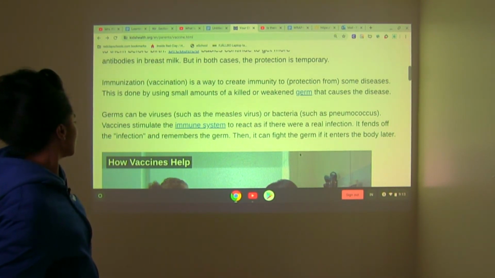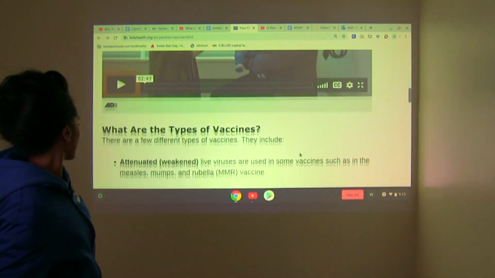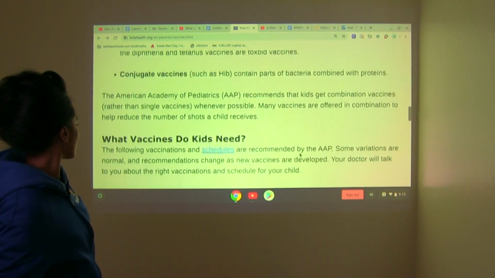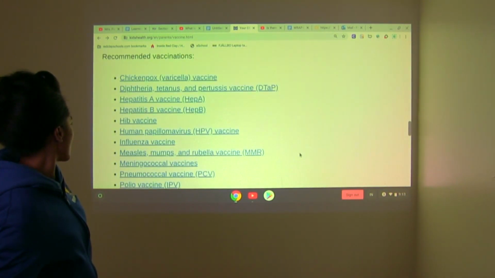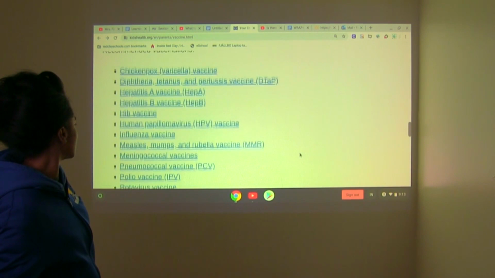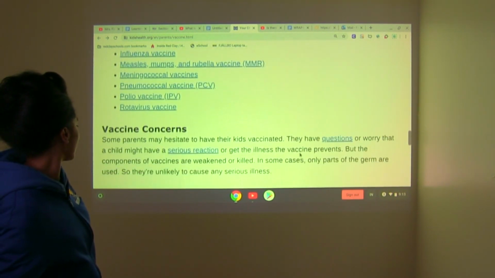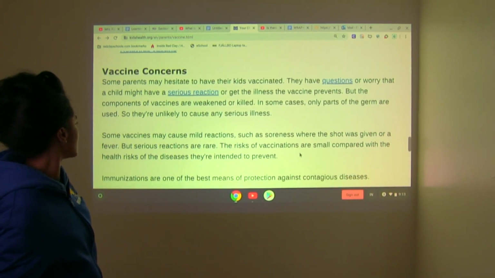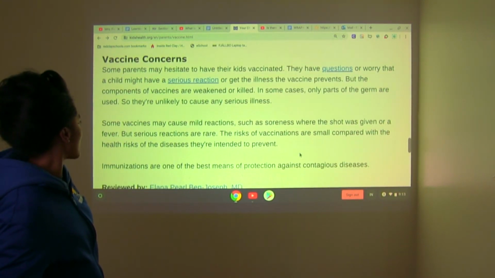So take a look here. So we have different types of vaccines, all right? And so children get vaccines for these different conditions, right? And we do have some parents that are concerned and are hesitant about this process, okay?